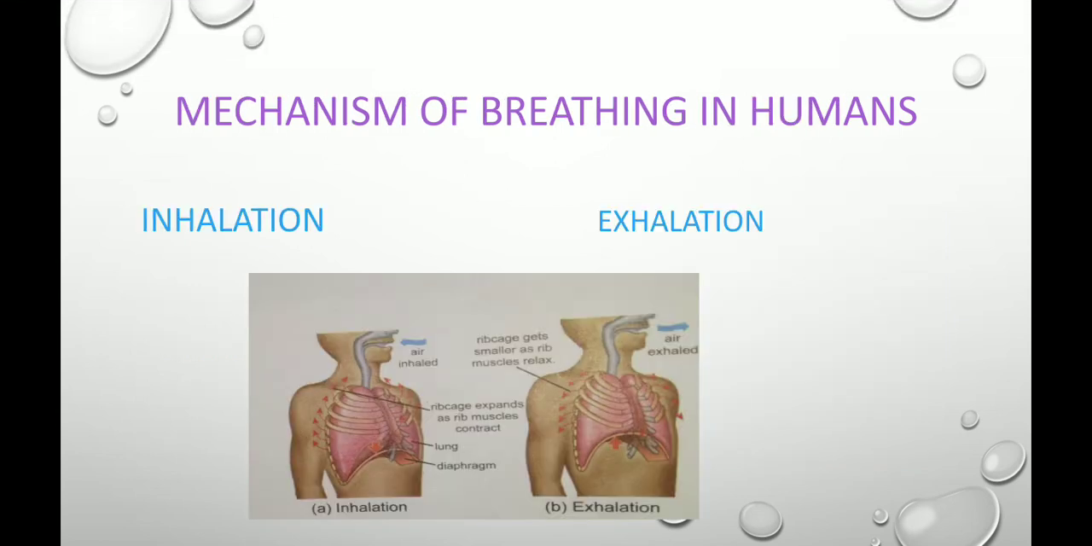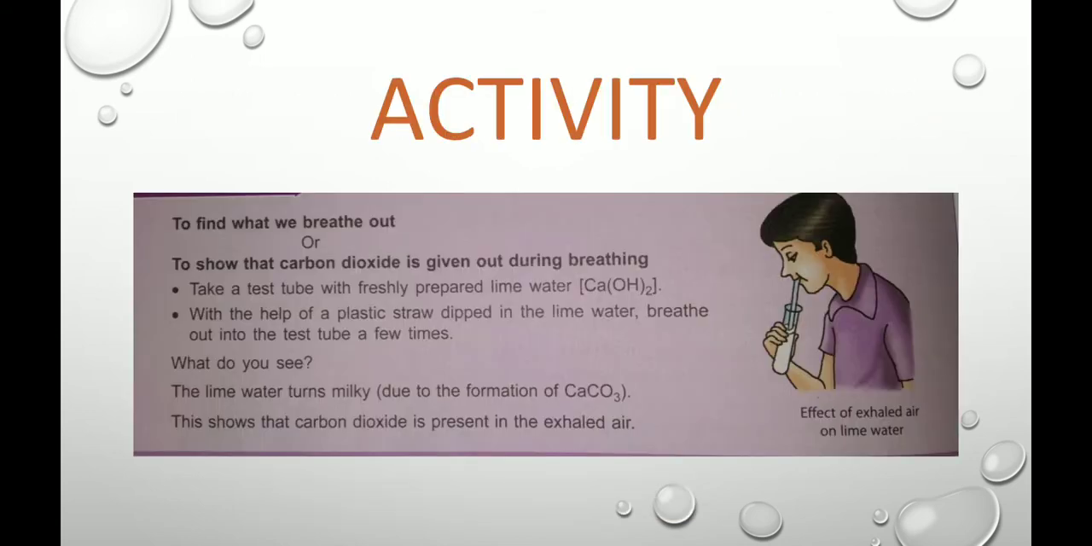Then we have the mechanism of breathing. So what is the mechanism of breathing? In this mechanism we have two processes, inhalation and exhalation. During inhalation we inhale oxygen, and we exhale carbon dioxide. During inhalation the ribs move up and outwards and the diaphragm moves down. During exhalation two things happen: the ribs move down and inwards and the diaphragm moves up. This is how the process takes place.